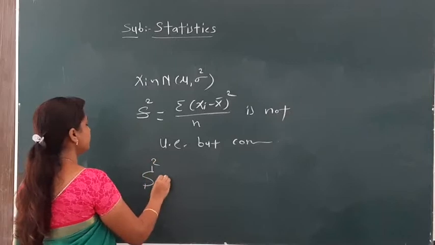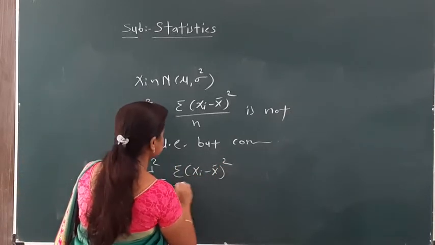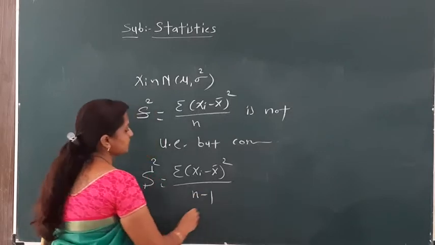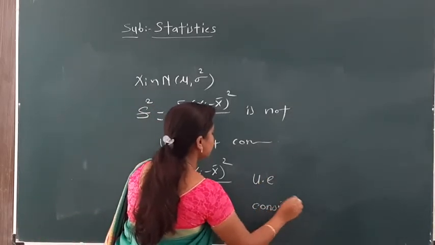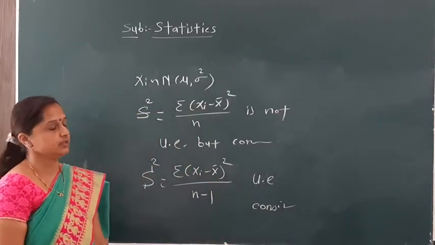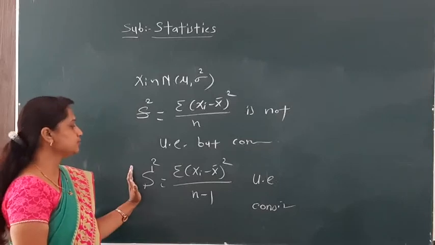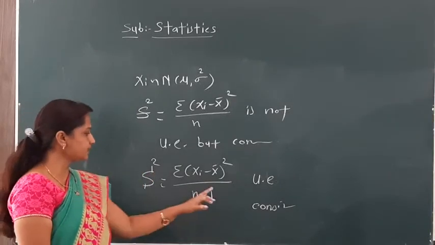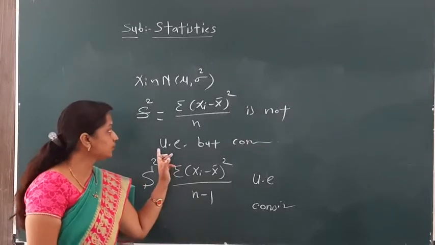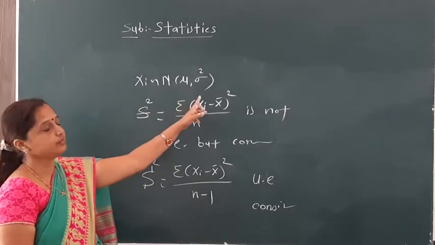And for sample mean square, the only change is that we divide this term by n minus 1. This estimator is unbiased and also consistent. So it satisfies both properties, unbiasedness and consistency. This happens if xi follows normal with parameters mu sigma square.